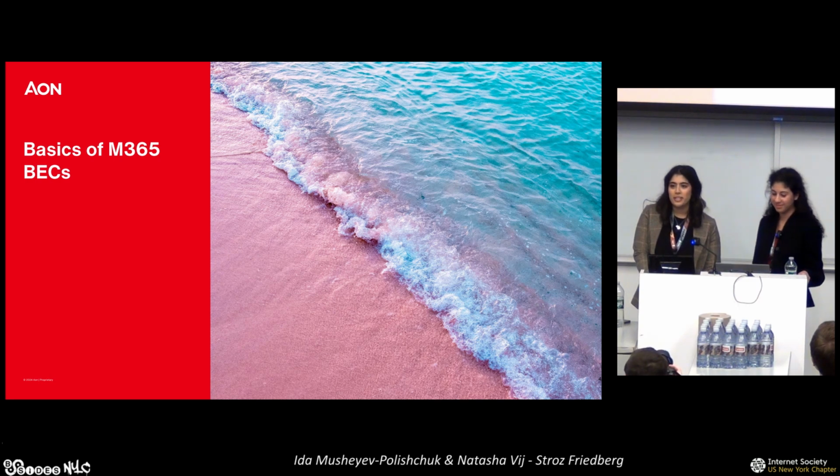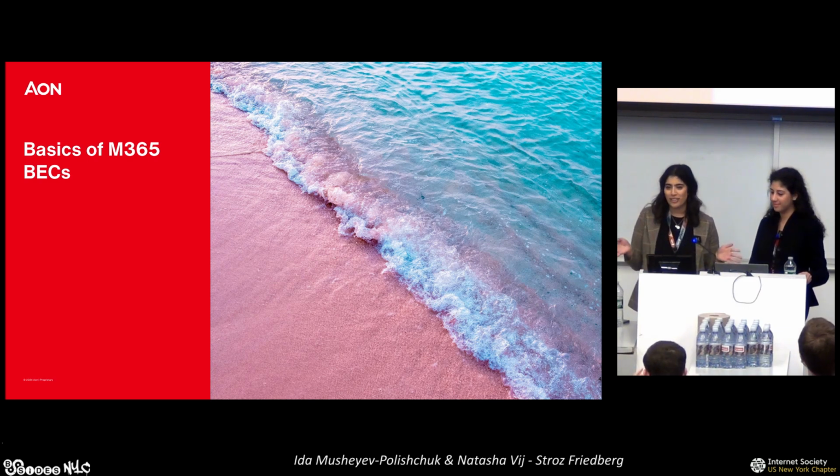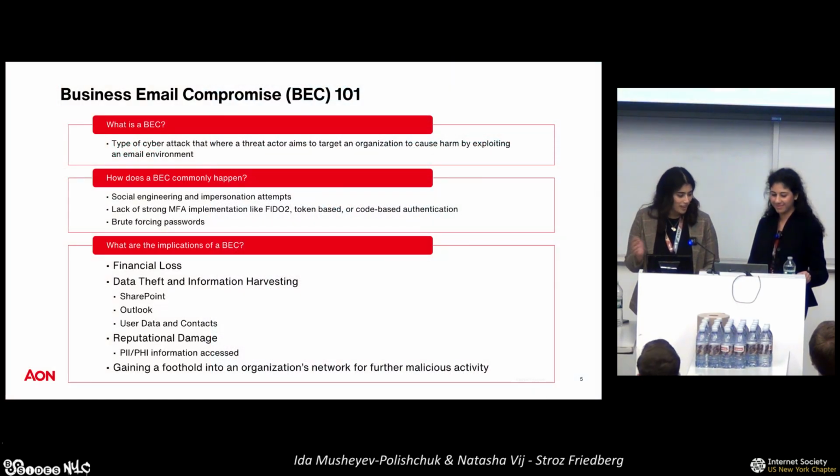Great. So before we go into the 10 things you should know about before you work your first BEC, we want to just go through some basics and make sure everyone's on the same wavelength when we're actually going through our 10 tips and tricks. So first, what is a business email compromise, or a BEC? It's a type of cyber attack where threat actors try and infiltrate an email environment. In our case specifically, we look at M365 email environments in order to cause some sort of disruption or harm to the organization.